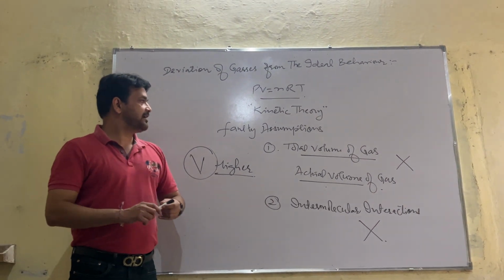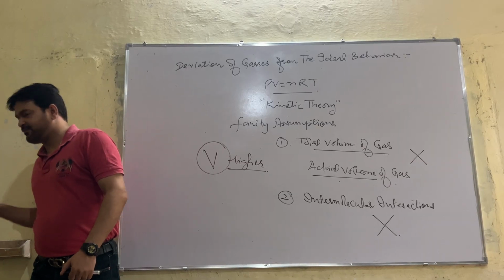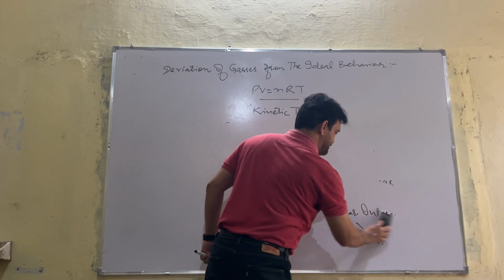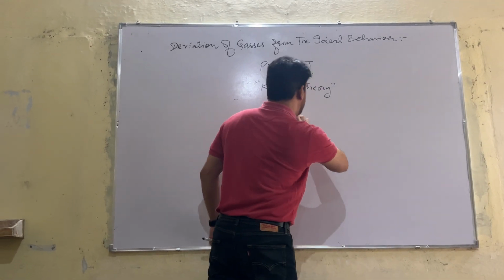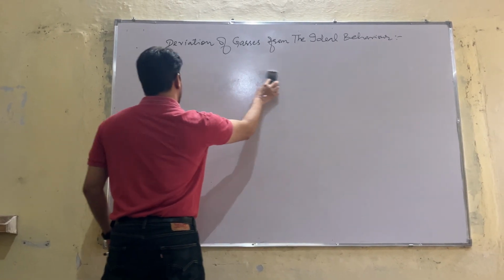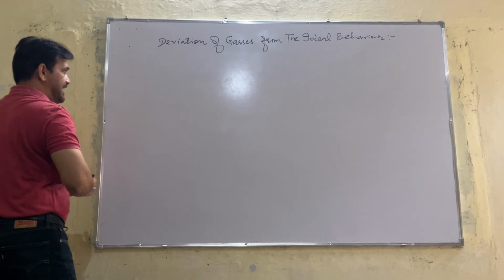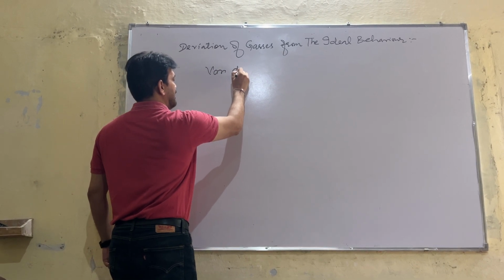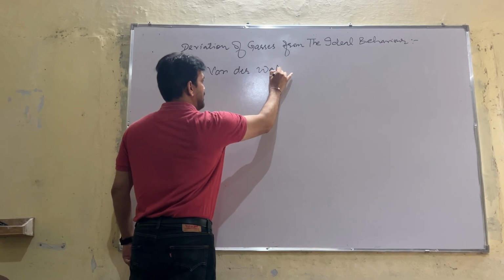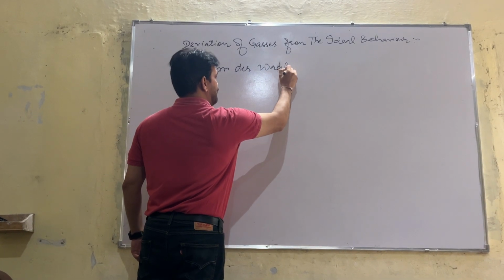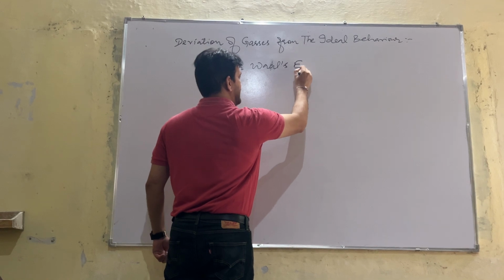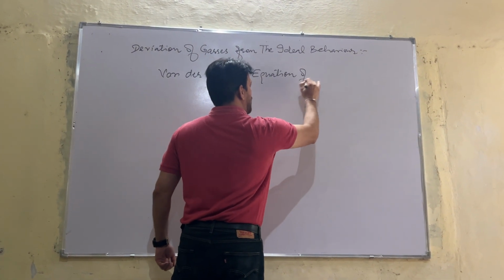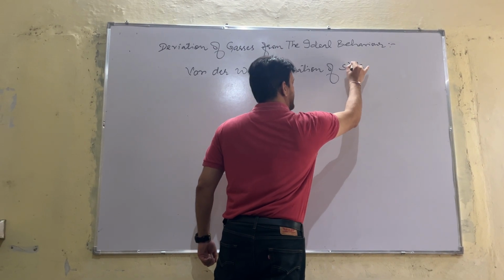So let us use these faulty assumptions in developing a new equation of state, which is known as van der Waals equation of state.